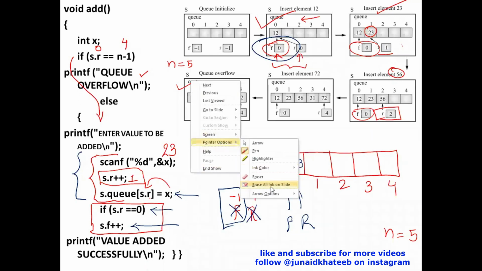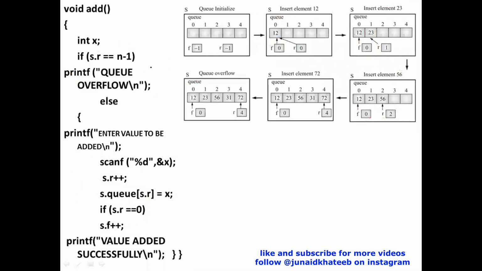So now if I go through this particular code, if the queue is full, you give an error. If not, you perform this insertion operation. After you've performed the insertion operation, you just check whether the value added was the very first value. If yes, you increment the front pointer. Otherwise, while adding a value into the queue, you just need to increment the rear pointer. You need not touch the front pointer at all. So that was your add function.